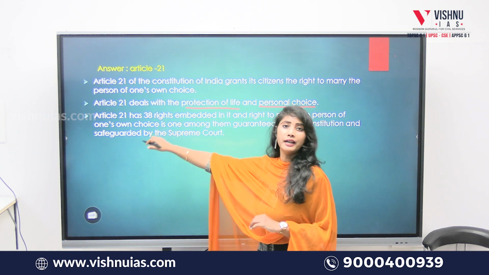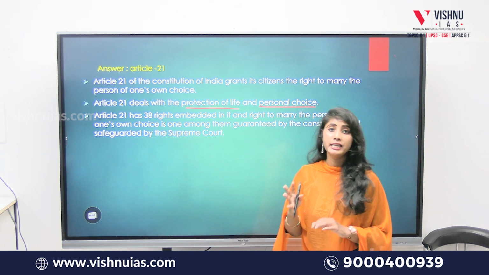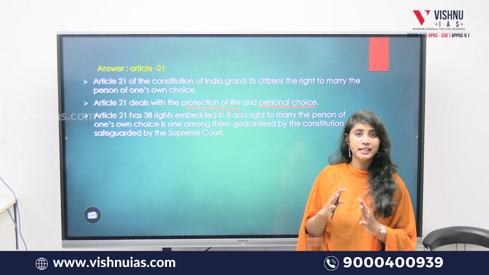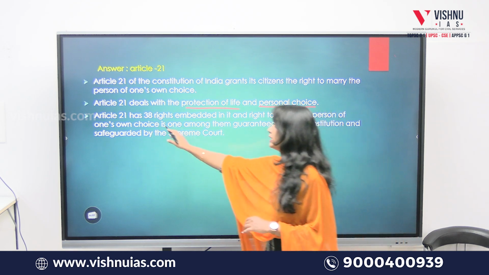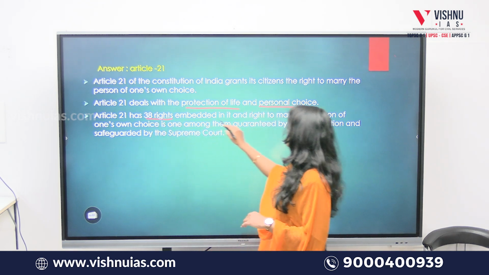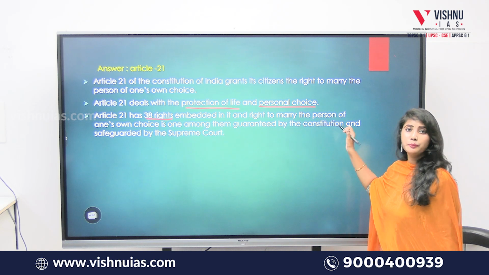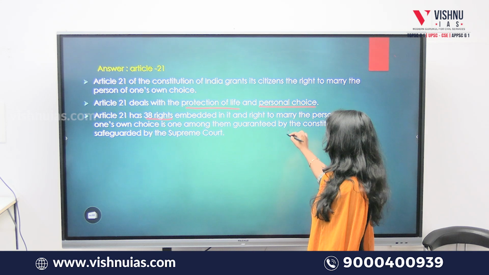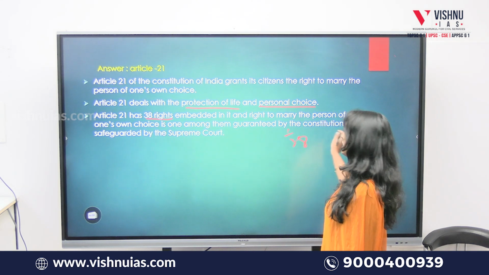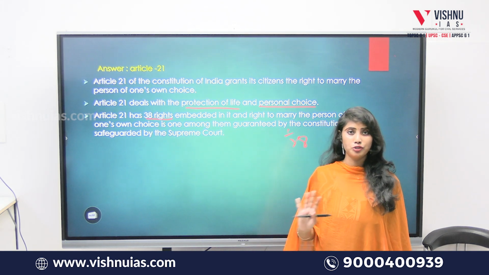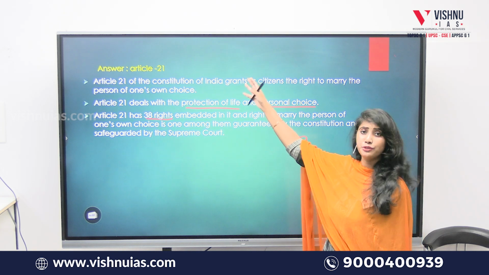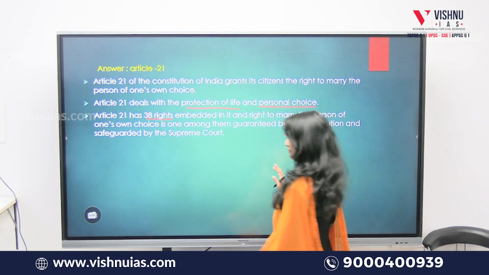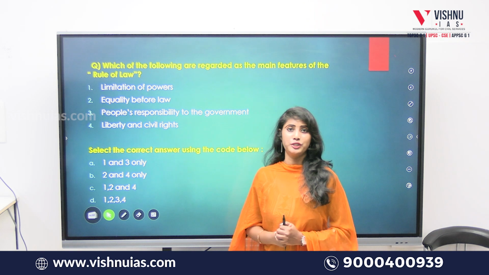Now, Article 21 has nearly 38 rights embedded in it. So how many rights are there? 38 rights embedded in it, and the right to marry the person of one's choice is one among these 38, guaranteed by the Constitution and safeguarded by the Supreme Court. So the answer is Article 21 over here. Clear?